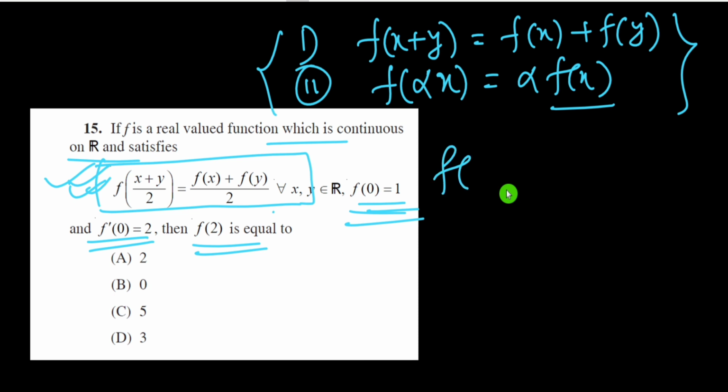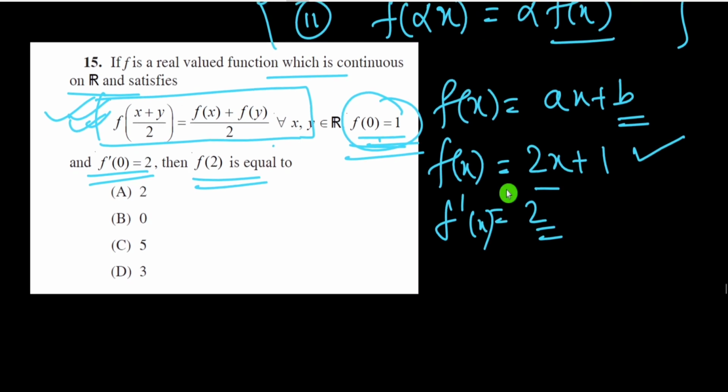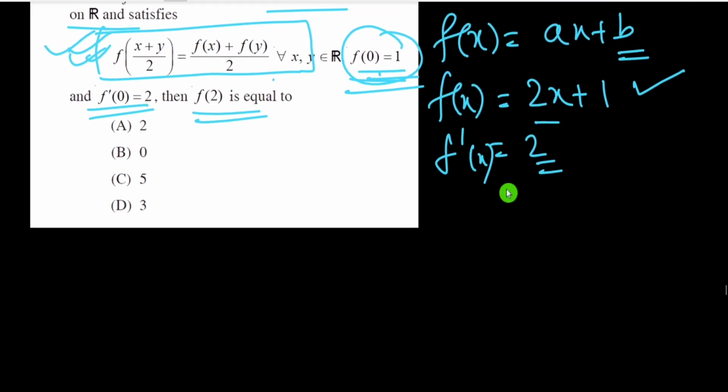So we can take f(x) equal to ax plus b, which is a linear function. Also you can directly take the values of a and b. Suppose we take f(x) equal to 2x plus 1, then f(0) equal to 1 is satisfied, and f dash 0 equal to 2 is also satisfied, and this condition is also satisfied. Let us check it with ax plus b, as a particular case. So f(x) equal to ax plus b.